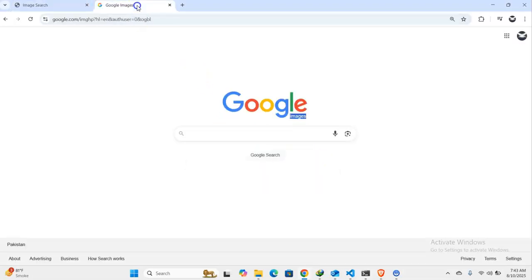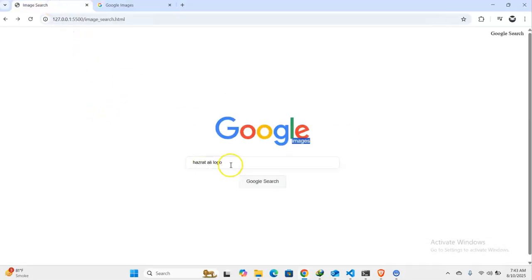You can see one more thing: when you put your cursor over this input field, or if you try to write something, there's a shadow that appears. If I put my cursor away, it's still appearing, and if I erase everything, the shadow disappears. If I put my cursor back, the shadow reappears. So that's it for the images page, and this is the button that will take us back to our home page.